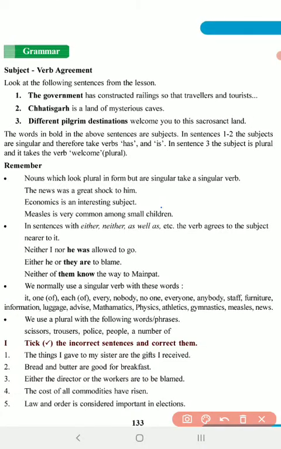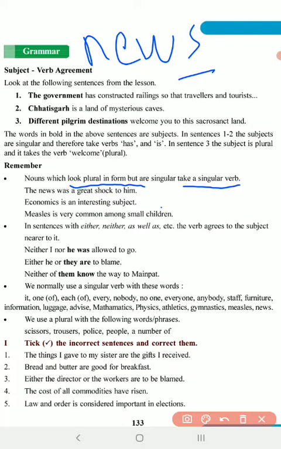Nouns which look plural in form but are singular take a singular verb. There are some nouns which look like plural nouns, but they are not actually plural. Take for example news. News has an s. It looks like a plural noun, but rather it is a singular noun. You see here, the news was a great shock to him. You cannot say news are, though it looks like a plural.